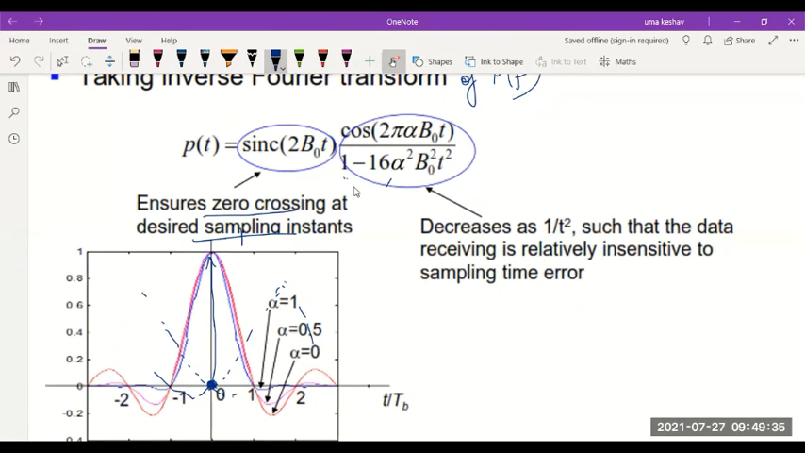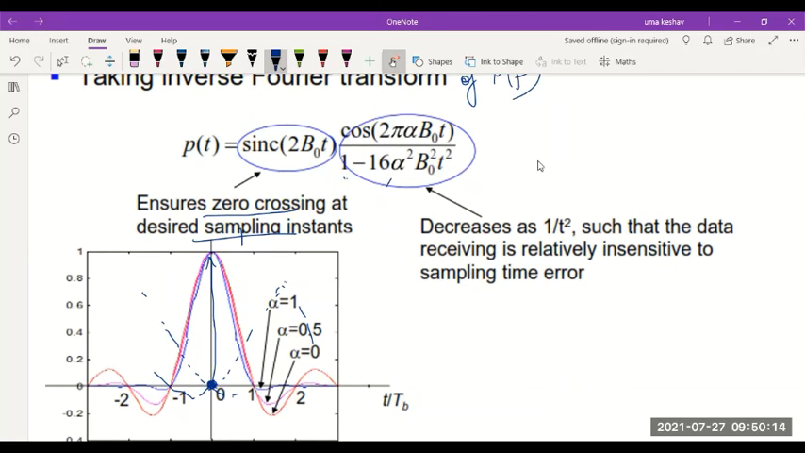And this second part here, where we have a cosine divided by 1 minus 16 alpha square B naught square into t square. This factor is proportional to t square, so it is going to decrease as t increases. So it decreases at the rate of 1 by t square, such that the data receiving becomes relatively insensitive to sampling time errors.